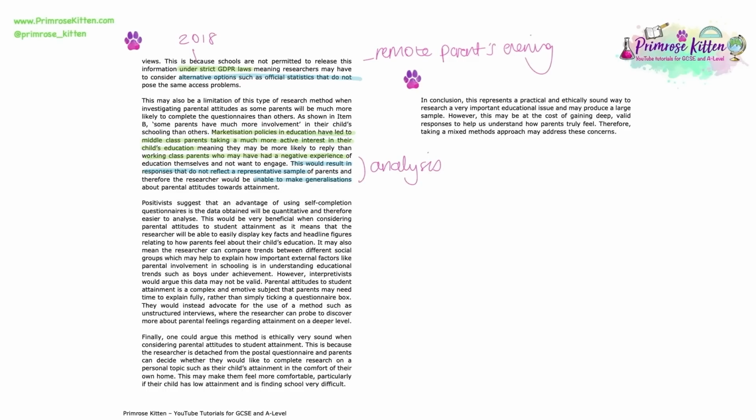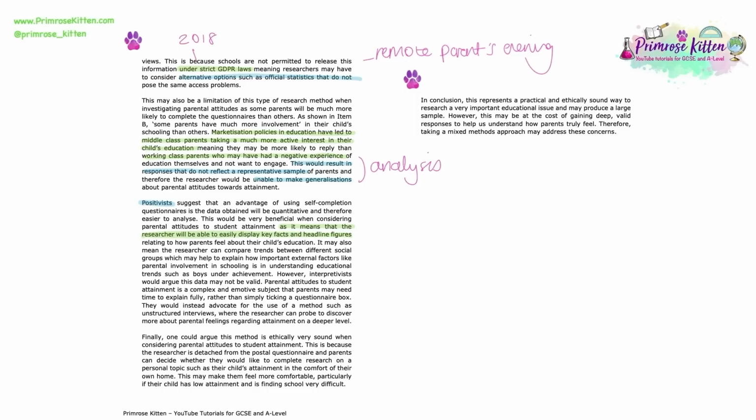So within this paragraph, we go back to the idea about positivists favouring this type of research method. But we don't just write a general paragraph about positivism, we make sure that we straight away in our second sentence go into the context of why this would be beneficial when considering parental attitudes, i.e. it means that the researcher is able to compare parental attitudes between different groups of parents.